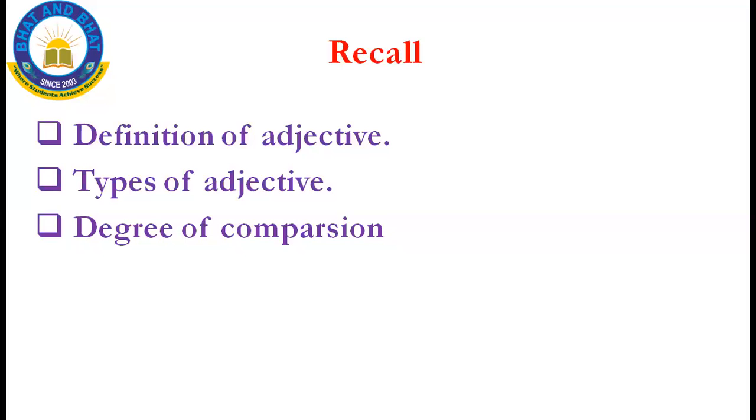And then the last concept we have learned, that is degree of comparison. Yes, there are 3 degrees of comparison. The first one is positive degree, the second one is comparative degree, and the third one is superlative degree. Positive degree, as the name says, positive. I should not compare with anyone. I should think positive. Comparative degree is a comparison between two persons or two things. And the last one is superlative degree. It is compared between more than two persons. It is about degree of comparison.